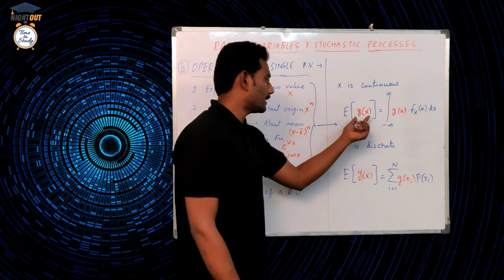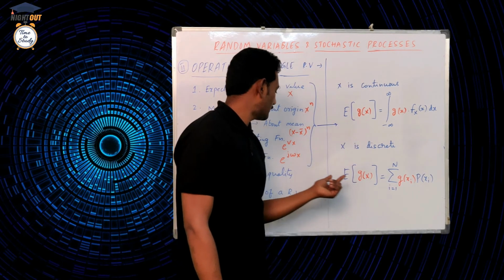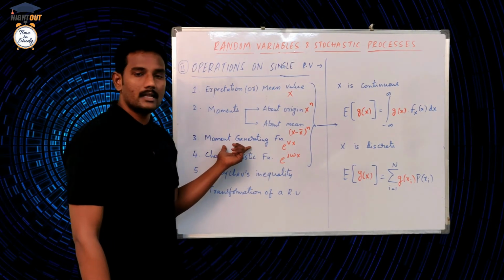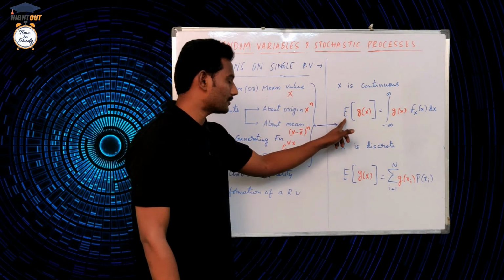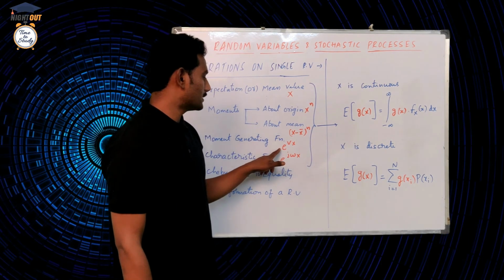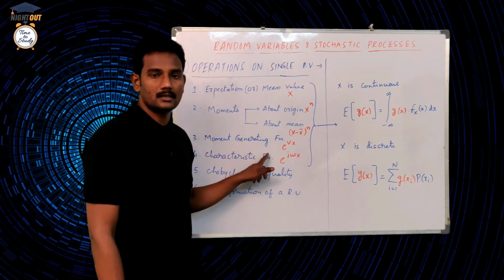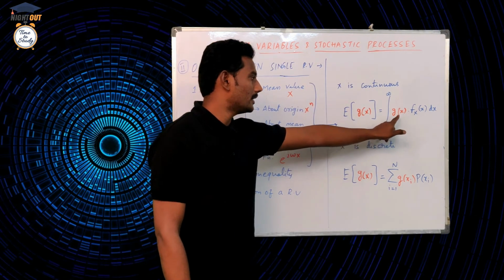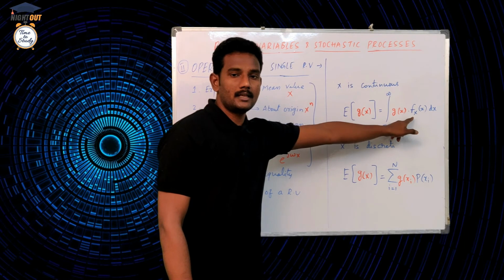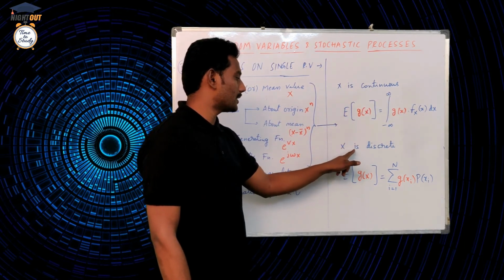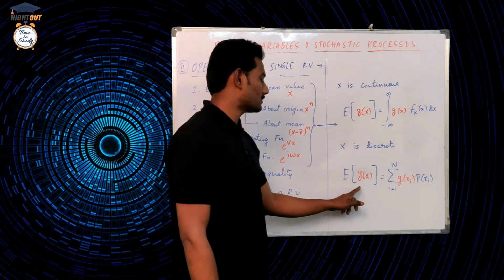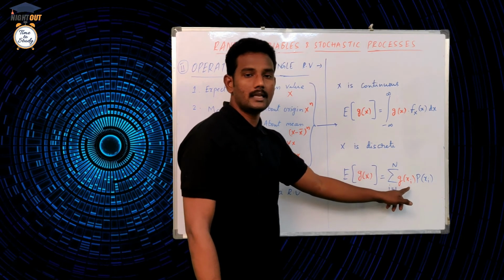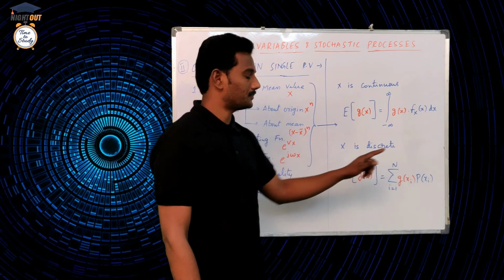Again, if in place of g of x, I write e power vx, then the expectation of e power vx is called the moment generating function. Again here also, if x is continuous, we have to write the integration of e power vx fx of x dx. If x is a discrete random variable, we have to write expectation of e power vx equal to the sum from i equal to 1 to n of e power v xi into p of xi.